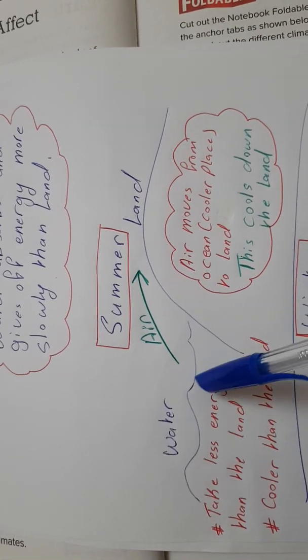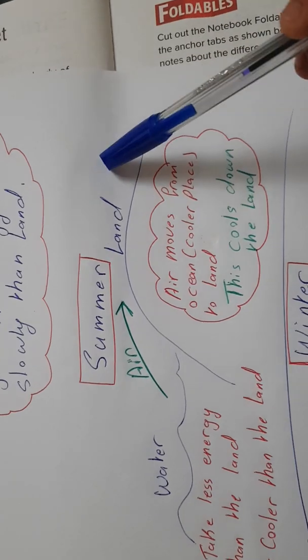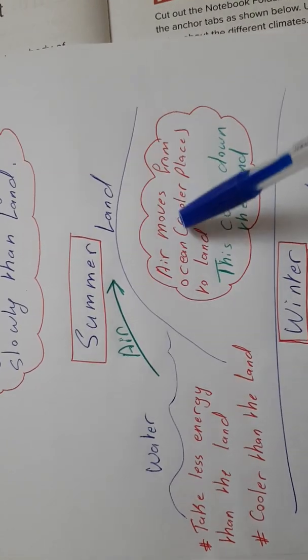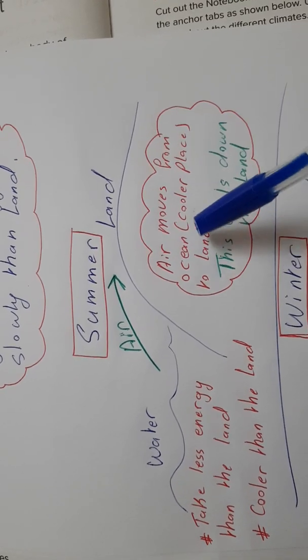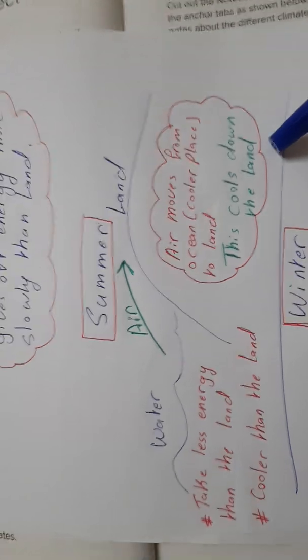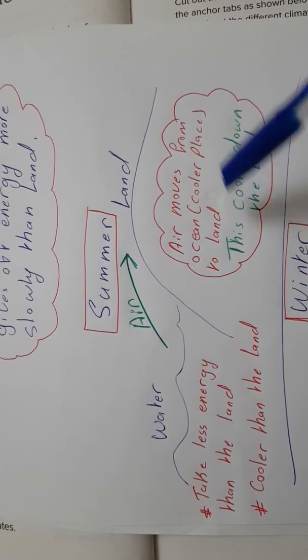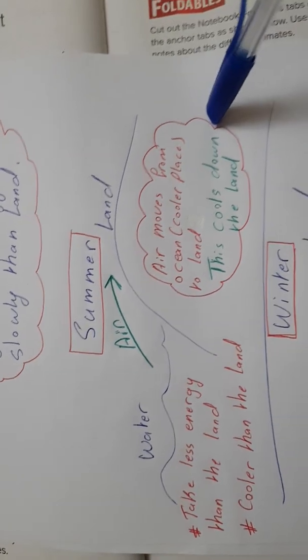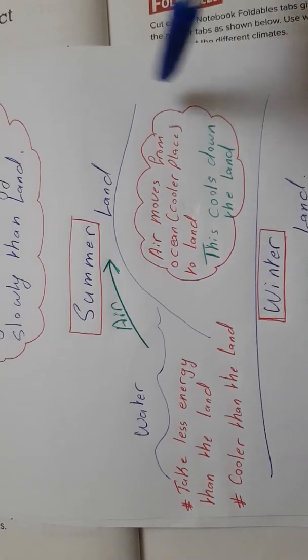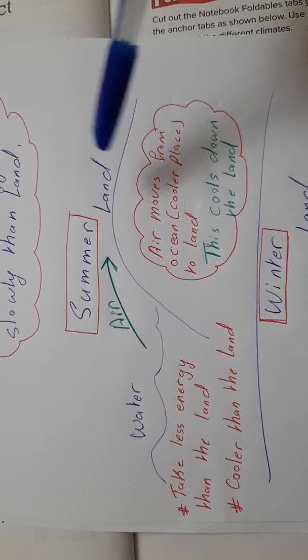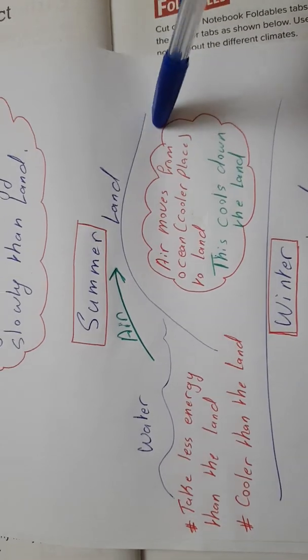So air which is coming from water and moving to the land is cold. So air moves from the ocean, the cooler place, to the land, which is a hot place. This cools down the land. So places around water, around oceans and seas, have lower temperatures than land which has no water around it. That's it about summer.